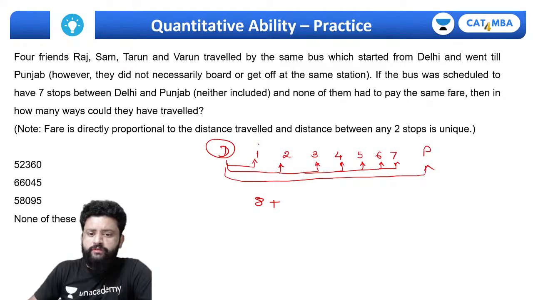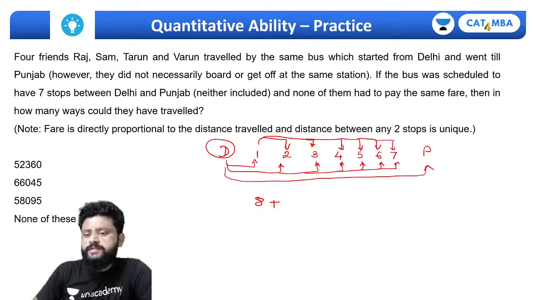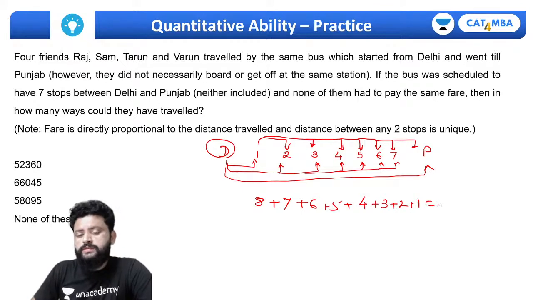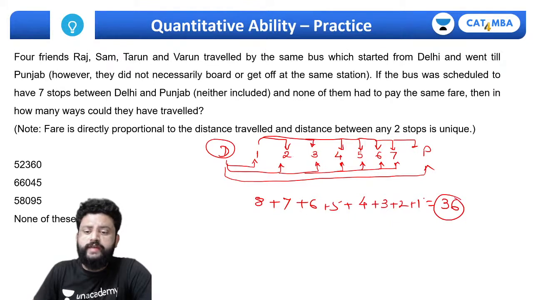Then someone who starts from one, he can choose between any of the next 7 stops. So there can be 7 more different tickets, then 6 plus 5 plus, and so on in this manner. We can have the total number of different tickets. 3 plus 2 plus 1 comes out to be 9 into 8 divided by 2, 36 tickets we have. Right, so total 36 tickets.